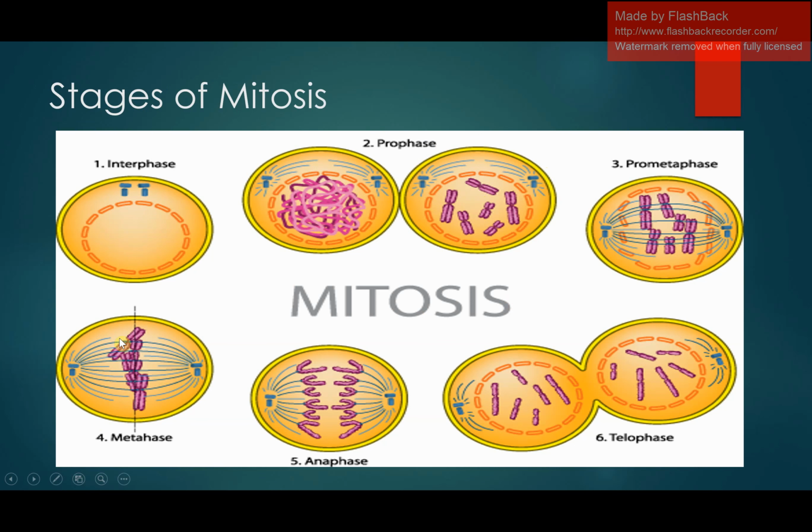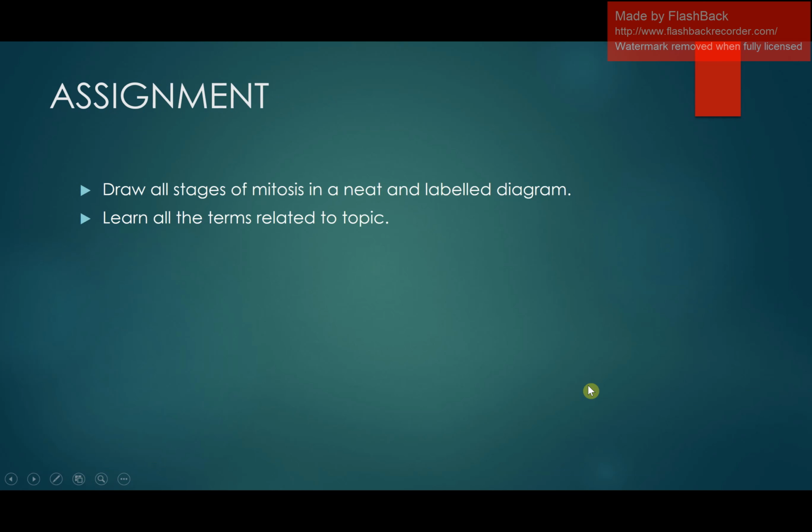In metaphase, the chromosomes arrange themselves along the equator. In anaphase, the chromatids act as sister chromatids, and in telophase, the sister chromatids are present at the opposite poles, and they will form two nuclei. So I hope that you have understood all the stages of the mitosis.